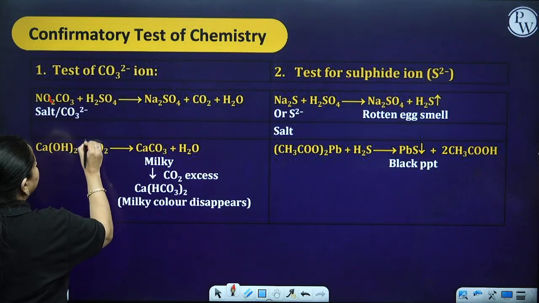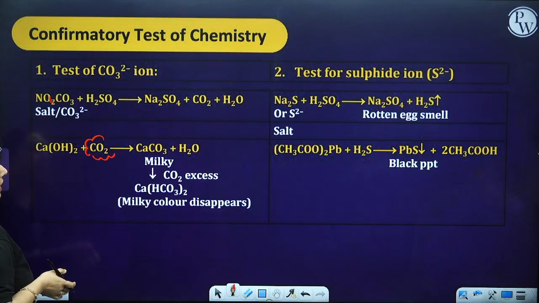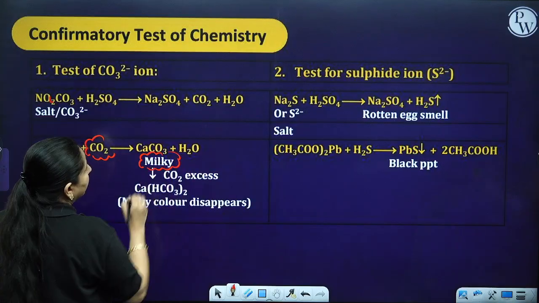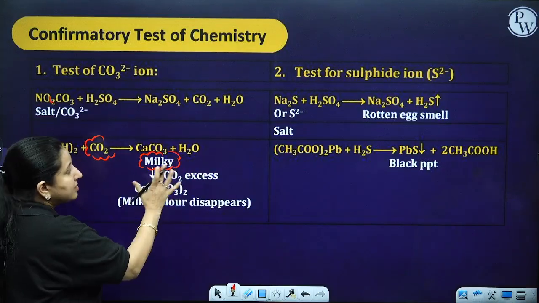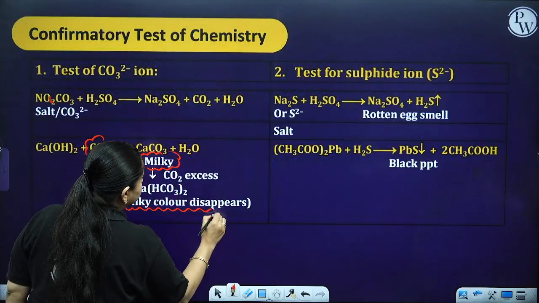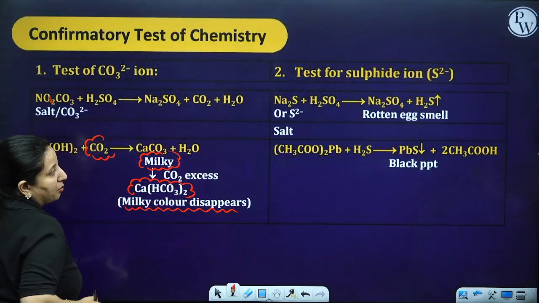Now when I pass this CO2 through lime water, it is going to give me a milky white color. When I pass excess of the CO2 gas, this milky color is going to disappear due to the formation of hydrogen carbonate.